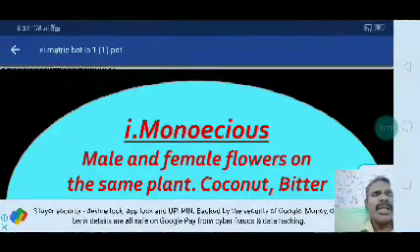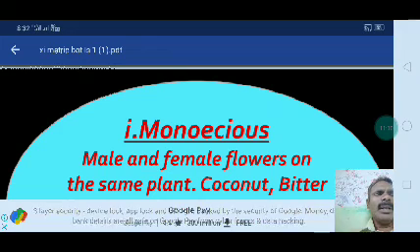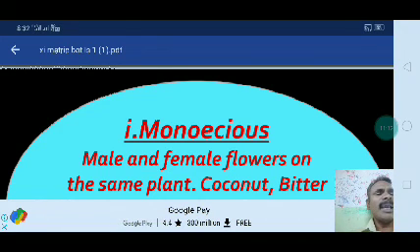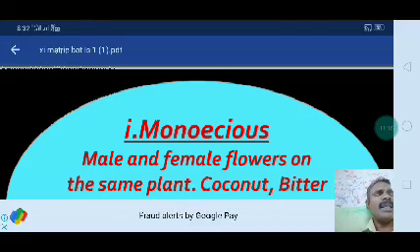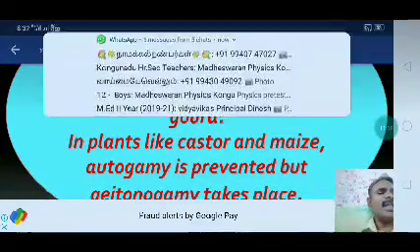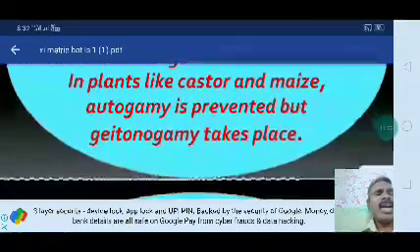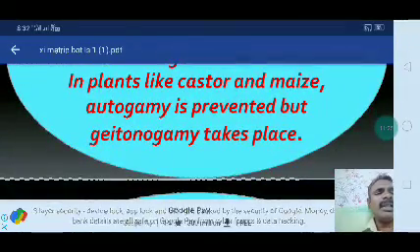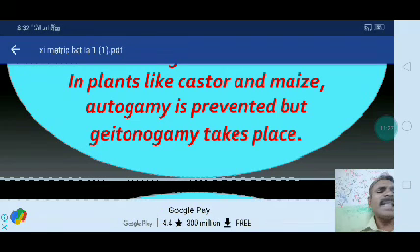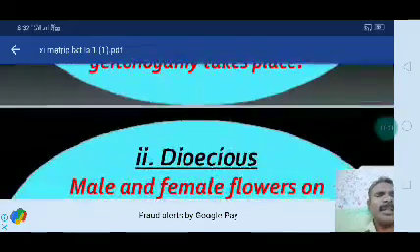First one is monoecious. In a monoecious plant, male and female flowers are present in the same plant. For example, coconut, bitter gourd. In plants like castor and maize, autogamy is prevented, but geitonogamy takes place here in a monoecious plant.